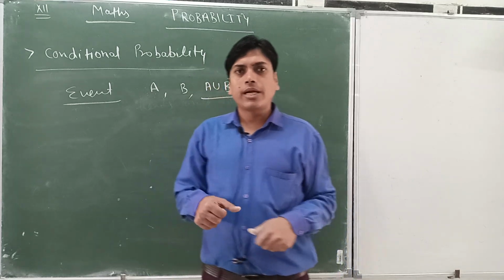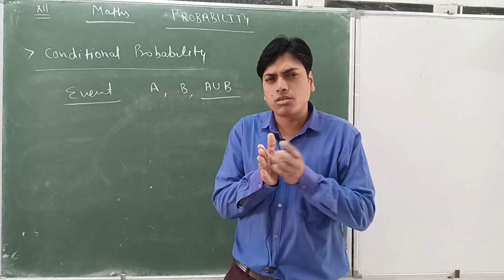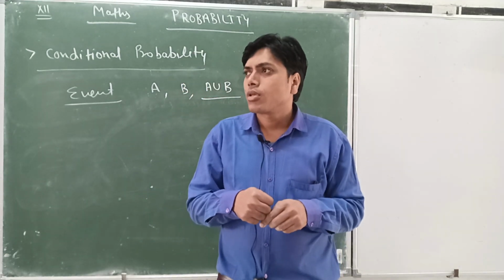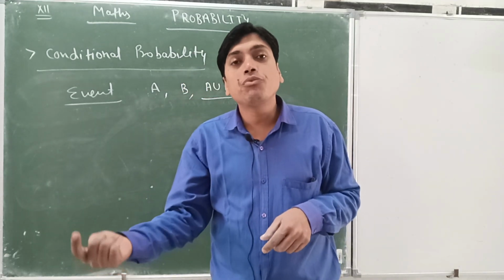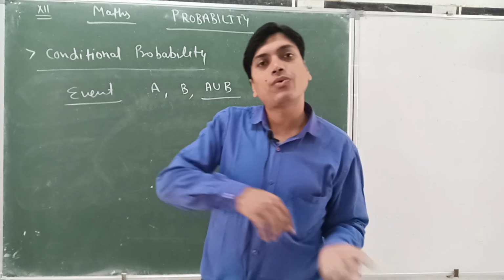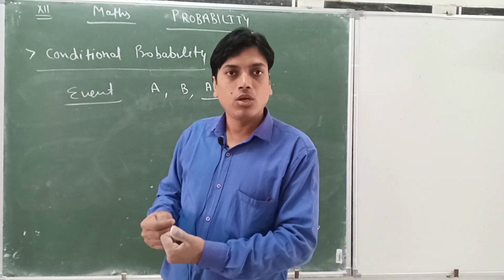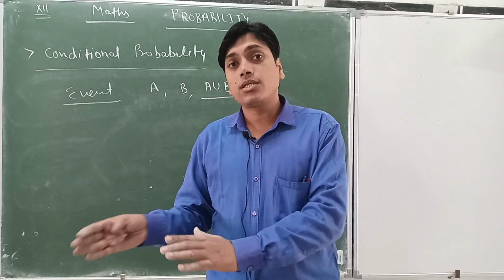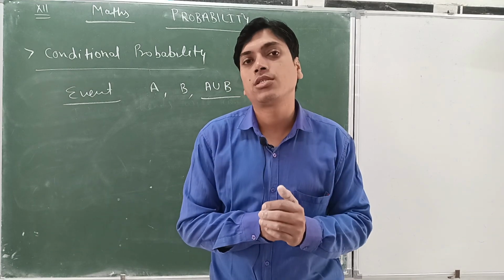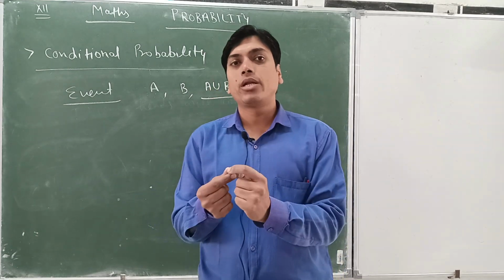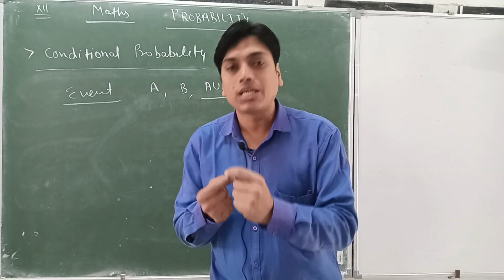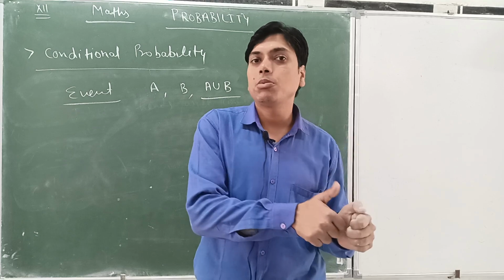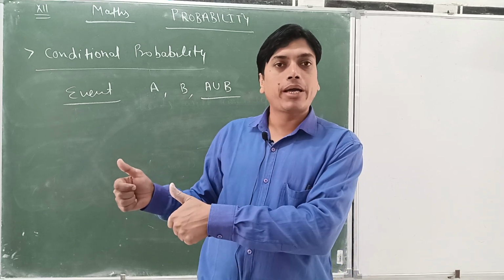Not in a straight manner, he tells me, sir, there is a number which is divisible by 2 as well as divisible by 3. On a die, 1 2 3 4 5 6, only 6 is there. The special thing about 6 is that it is a common multiple of both numbers, divisible by 2 as well as by 3.